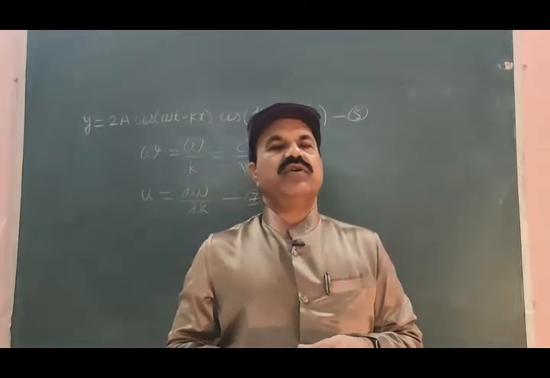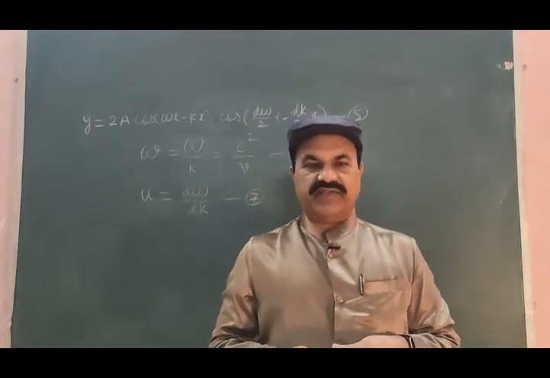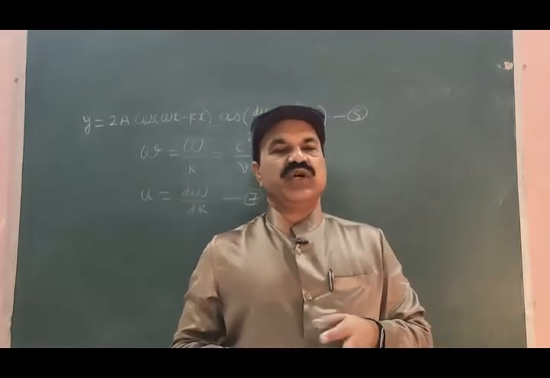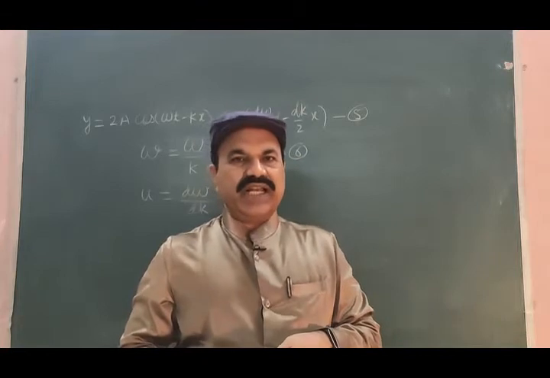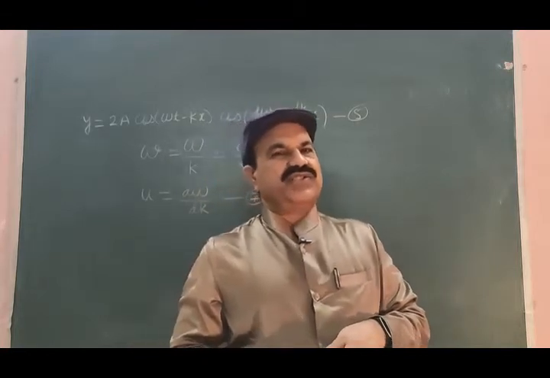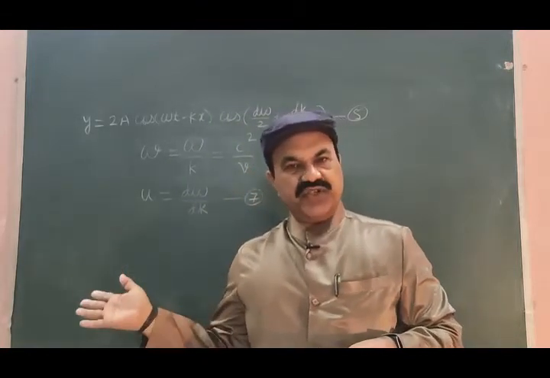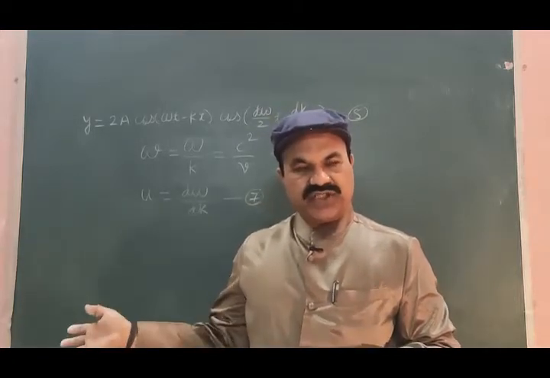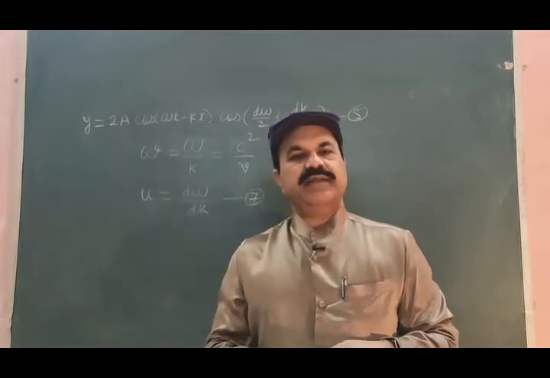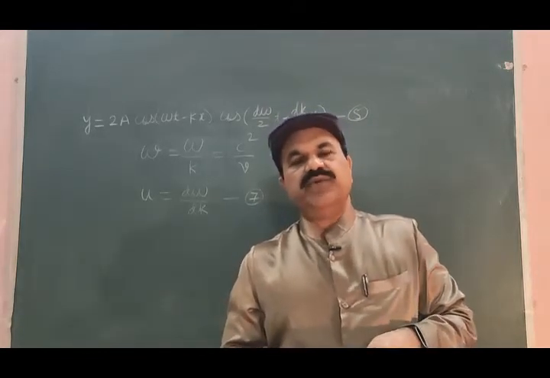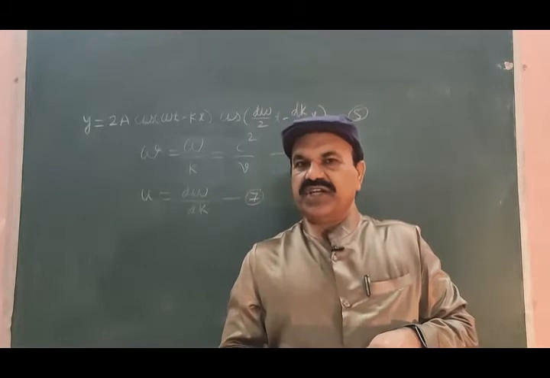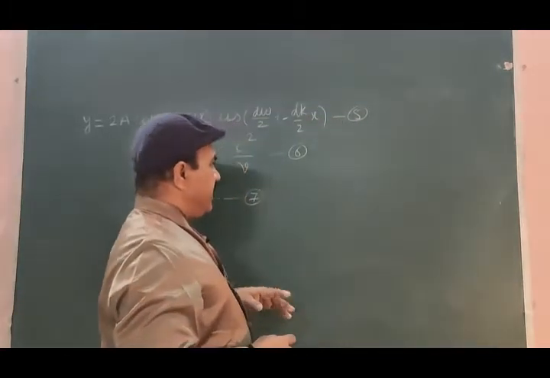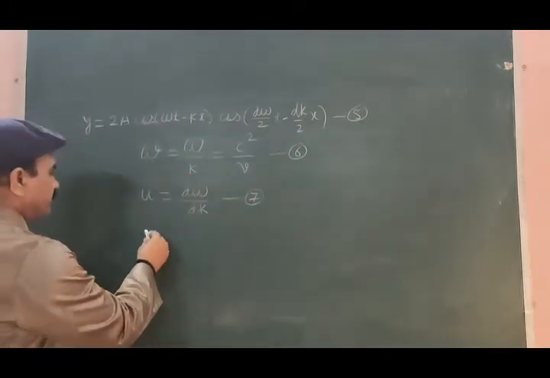The expression for angular frequency and the expression for propagation constant. We shall apply a few manipulations to the equations for both. Let me write the expression for angular frequency.